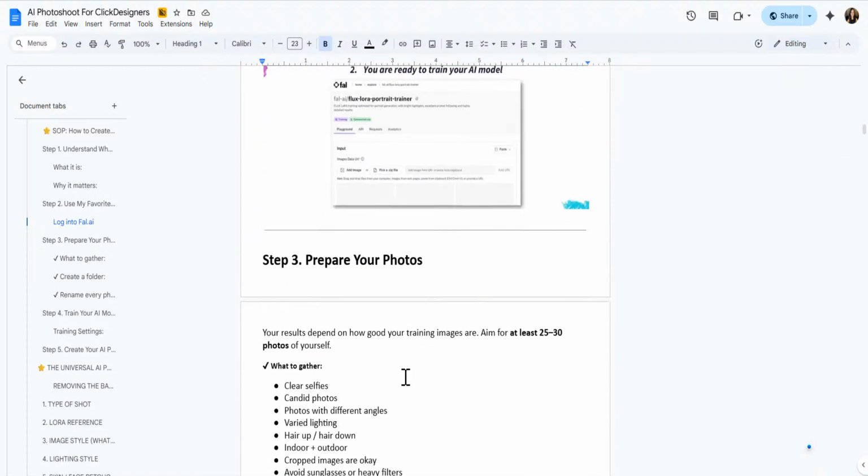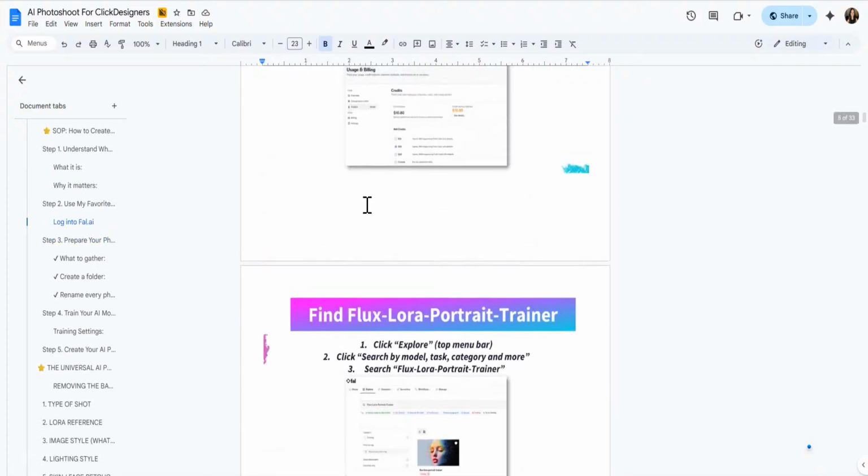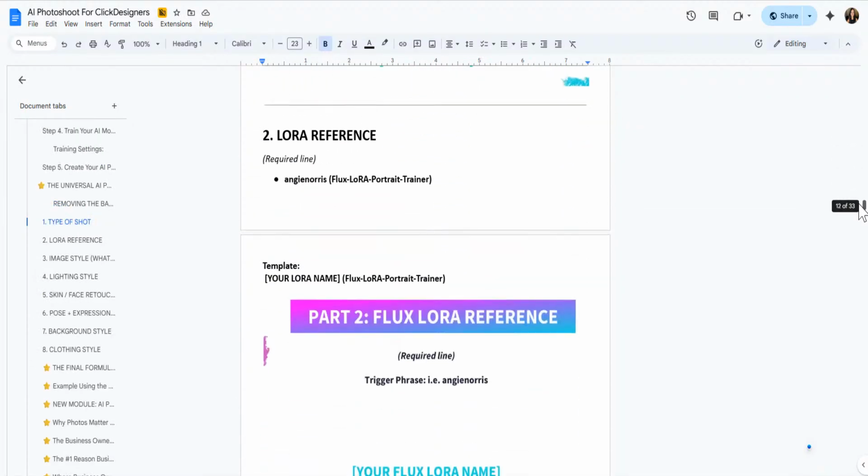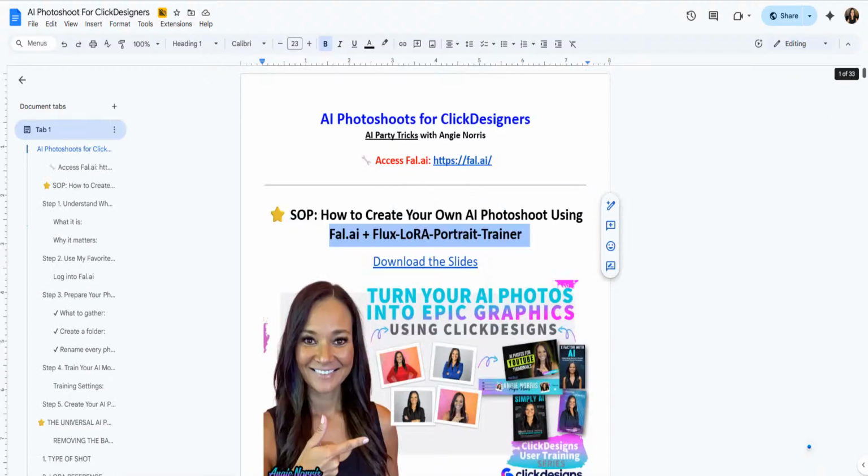But I'm telling you, this has saved me so much time. Now I have unlimited graphics. And so you can look at this SOP. I put it into the description. I even gave you prompts to help you with poses, and pretty cool.